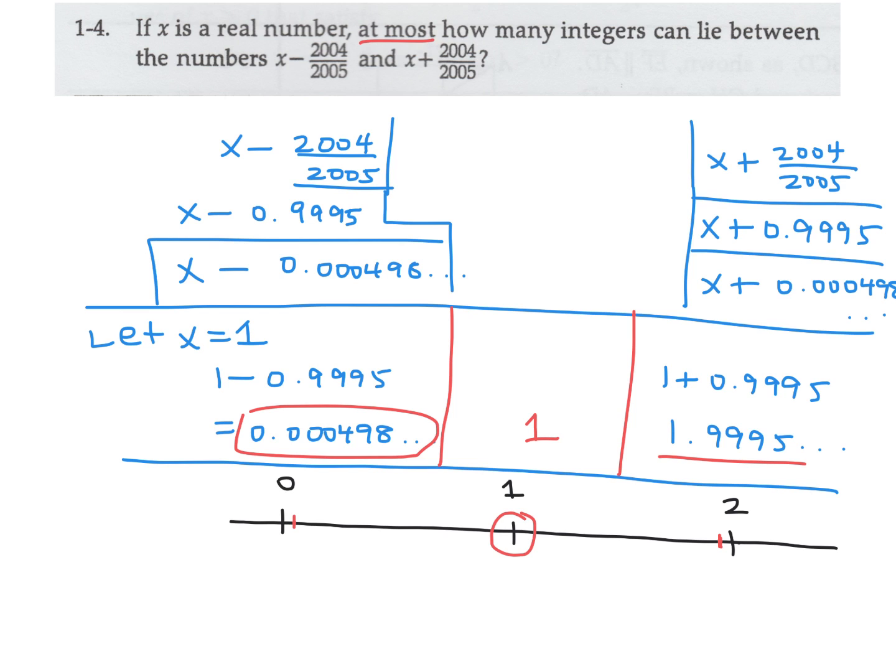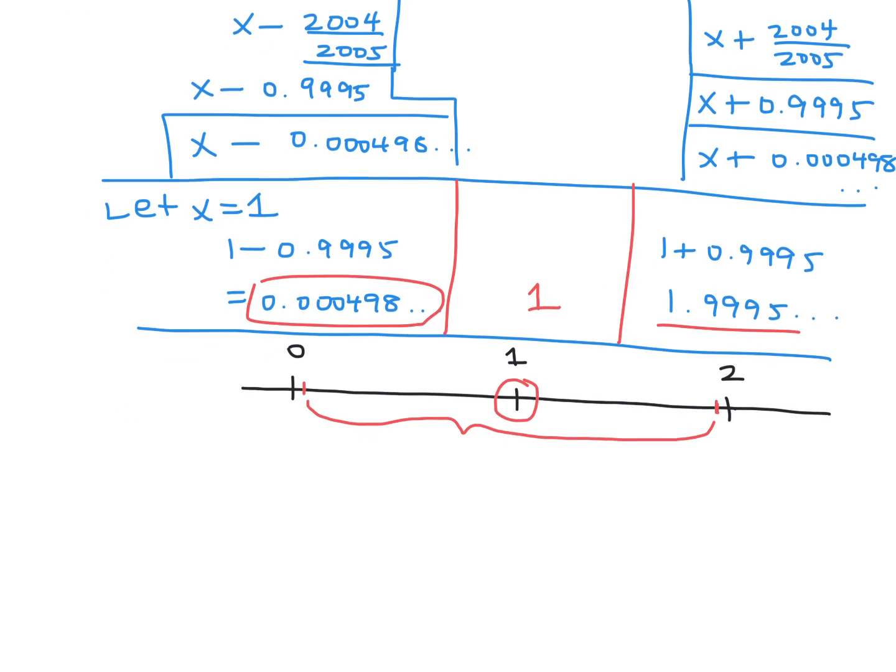Well, what I'd like to do is this range here, I'd like to shift it a little bit. You can shift it to the right, you can shift it to the left, doesn't really matter. Let's shift it to the right. If I shift it to the right just a little bit, so for the sake of clarity, let's just draw this again. So this is 0, this is 1, and this is 2.